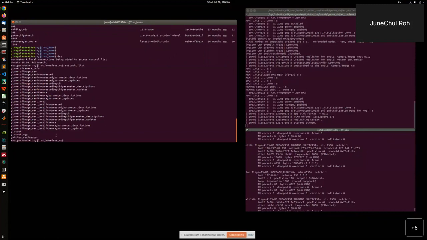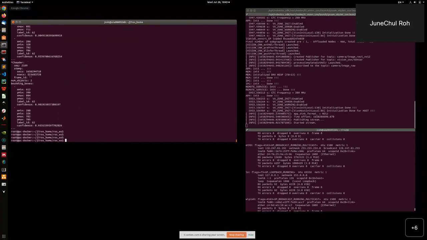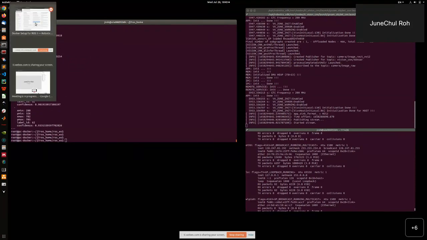Let's check that this is actually published. This is for each bounding box, it is generating bounding box information. It has 4 components, and it has XYZ information as well, and label information as well for each of the detected bounding boxes. And then I'll run the visualization ROS node on the PC.